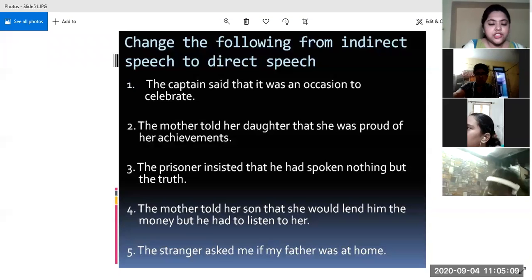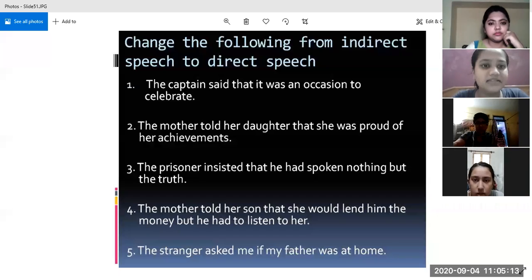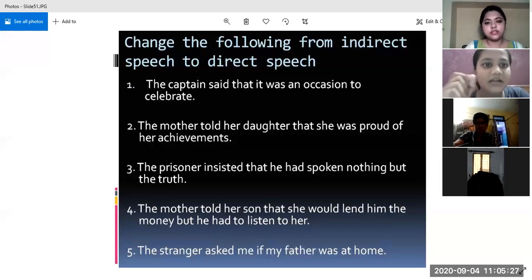Ma'am, the answer for the first sentence is, the captain said it is an occasion to celebrate. Very good. And what about the commas and inverted commas? Tell in detail. Ma'am, the captain said, comma, double inverted commas open. It is an occasion to celebrate, full stop, double commas closed.